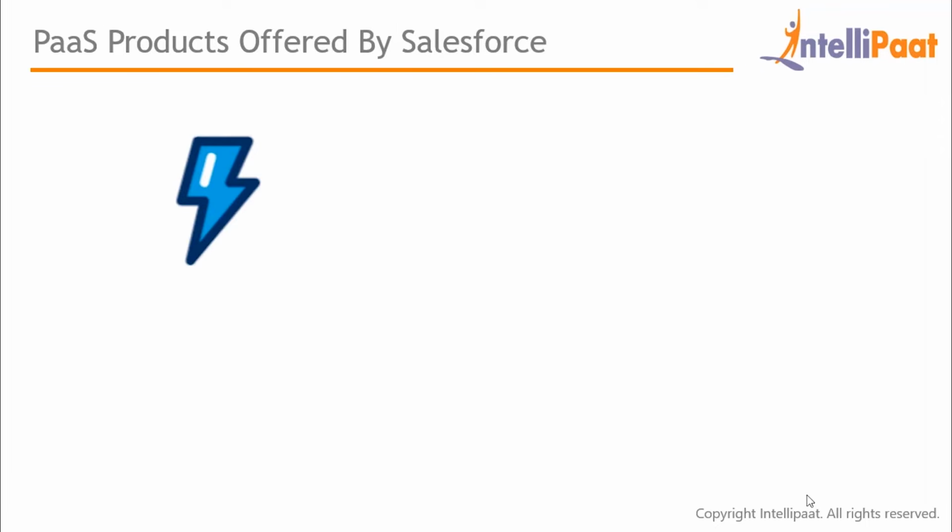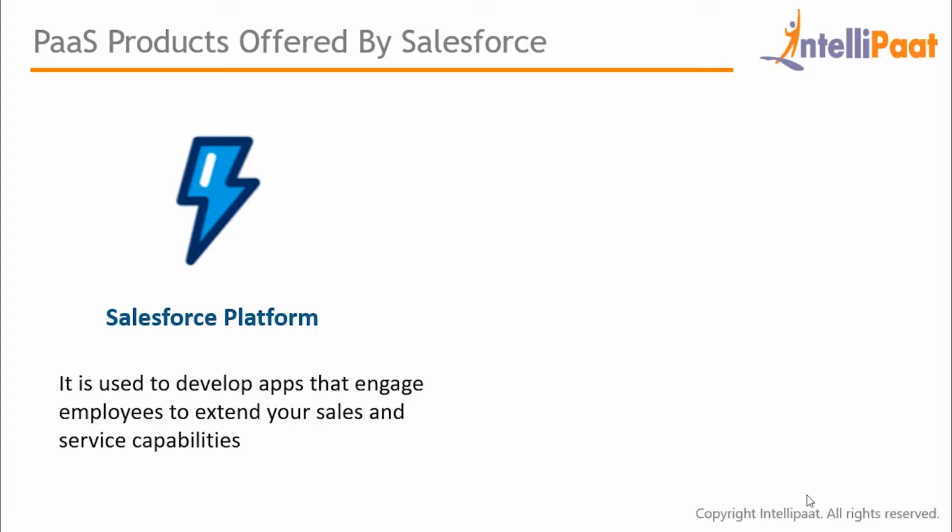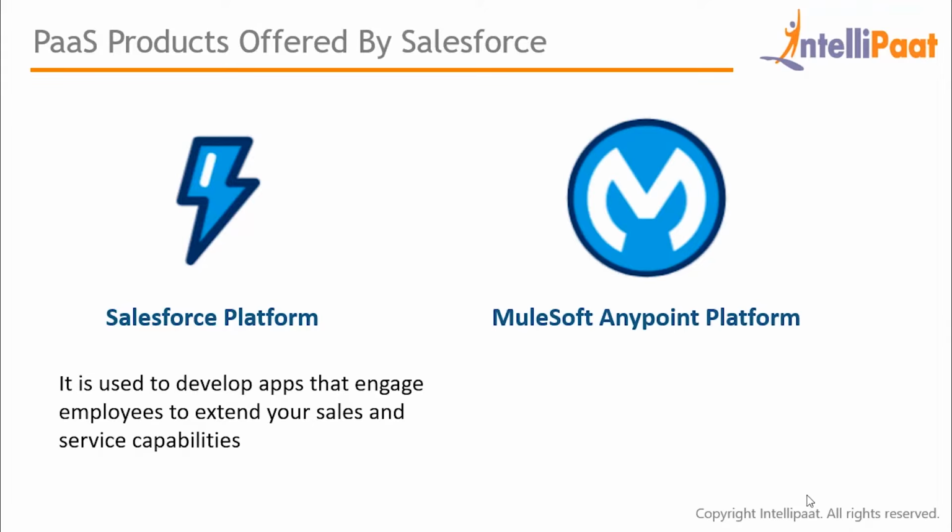Let's now talk about the PaaS products offered by Salesforce. So first, the Salesforce Platform. With this amazing product of Salesforce, you can develop apps in just a few clicks. You can also digitalize any business process and then integrate and connect it to anything. There are two types in this, Lightning and Heroku. The Salesforce Platform is used to develop apps that engage employees to extend your sales and service capabilities. Another PaaS product offered by Salesforce is the MuleSoft Anypoint Platform.